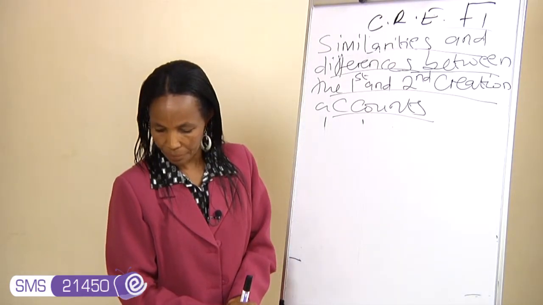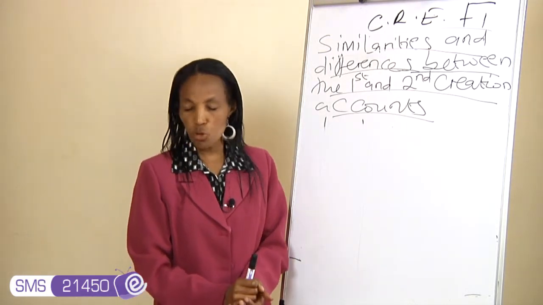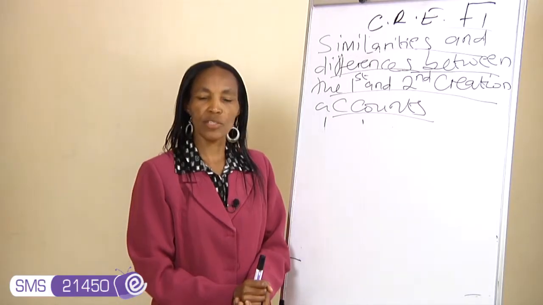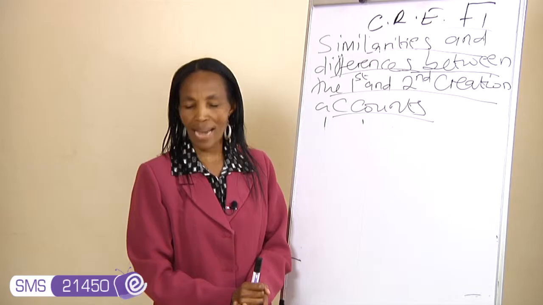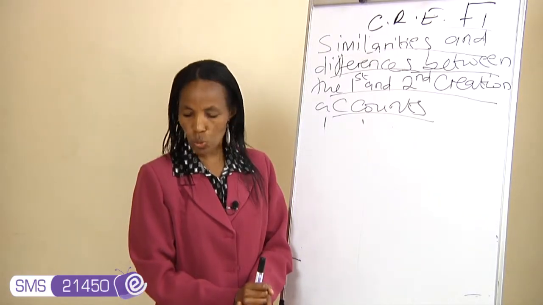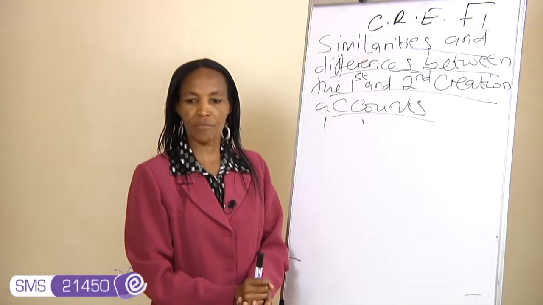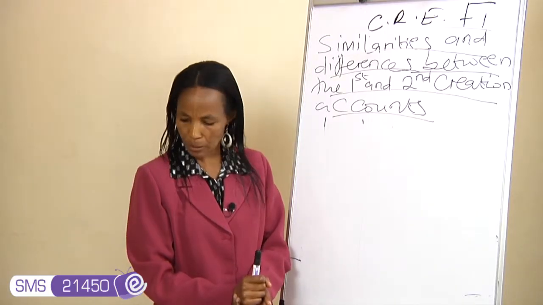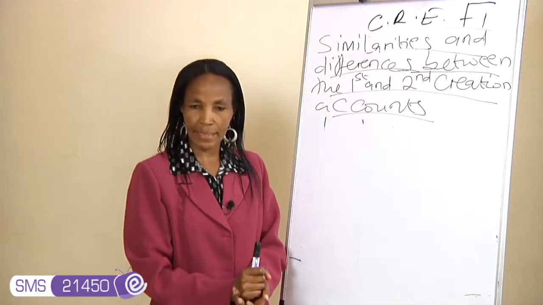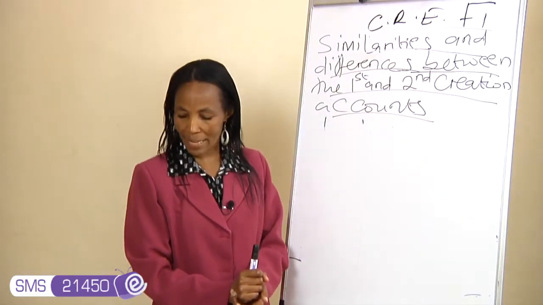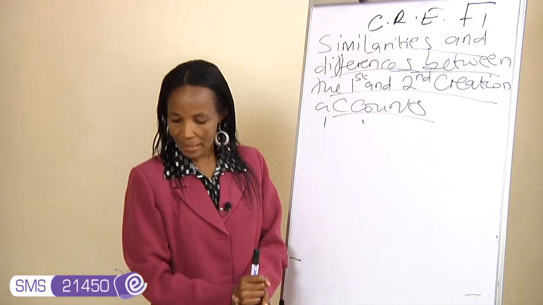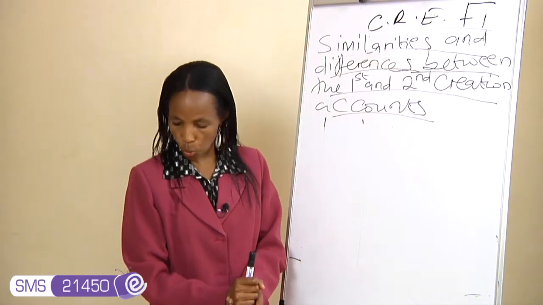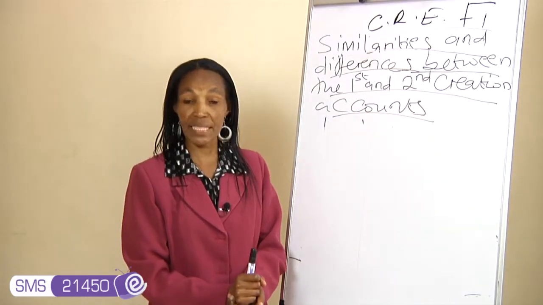Point number 7, in both, human beings are given regulations to follow. In every human society, there are laws to be followed. There are rules and regulations. Like for the first creation account, man is commanded to be fruitful and multiply and fill the earth. He is also required to rest and worship God on the Sabbath day, the 7th day.